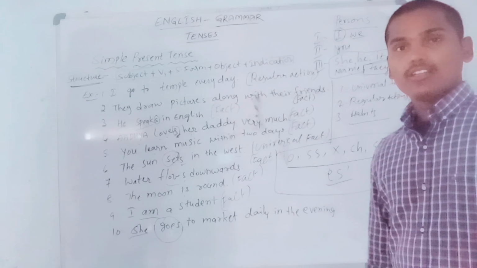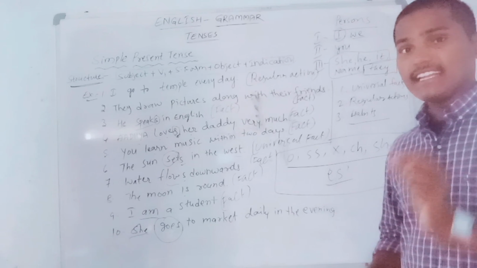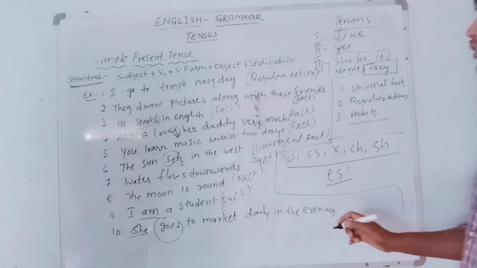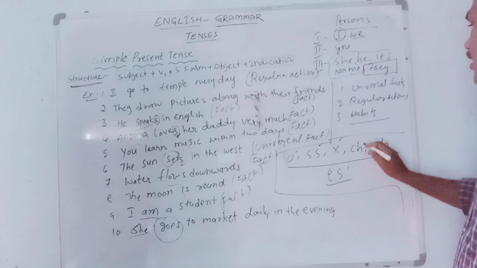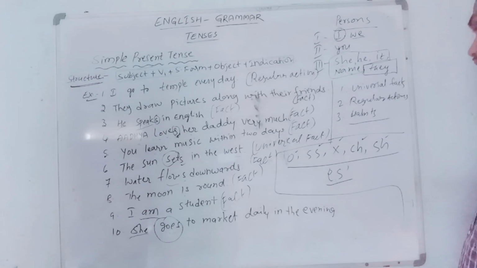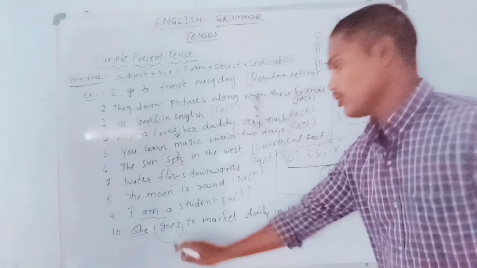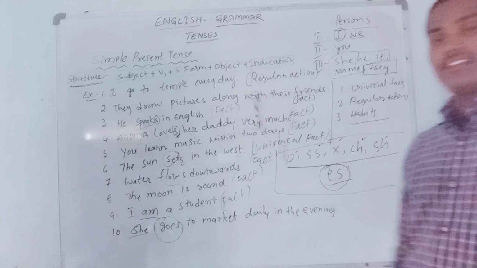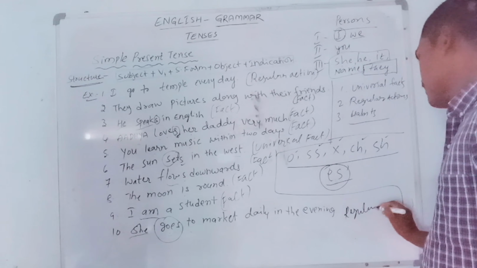So whenever a sentence starts with a third person singular subject, and we get a verb ending with s, ss, x, ch or sh, we should add es to the verb form. So here it happened: she goes to market daily in the evening. It is also a regular action.